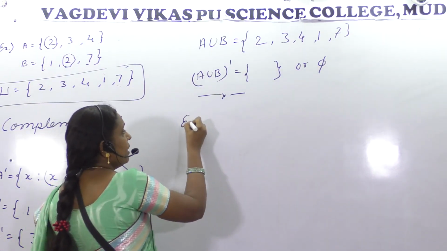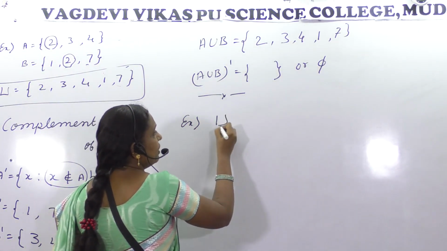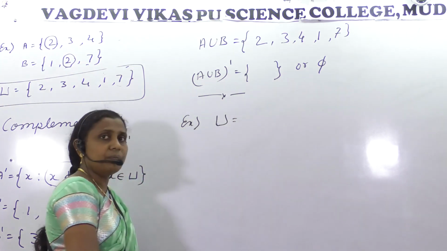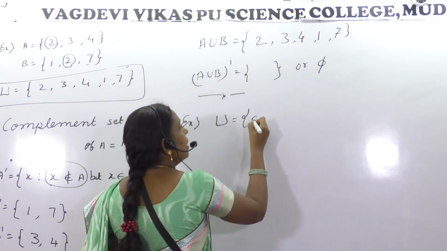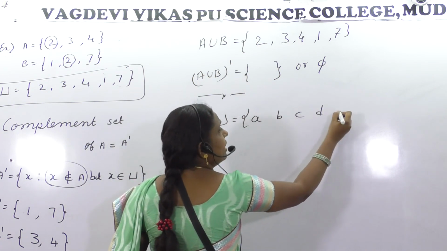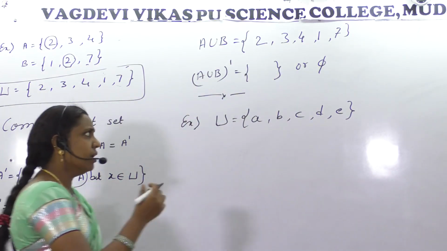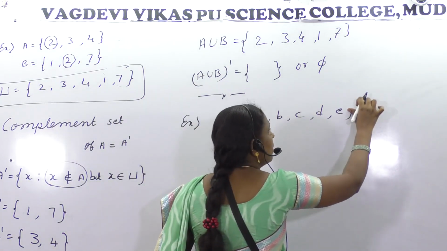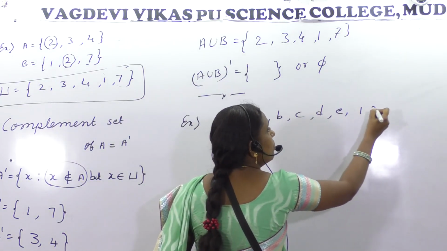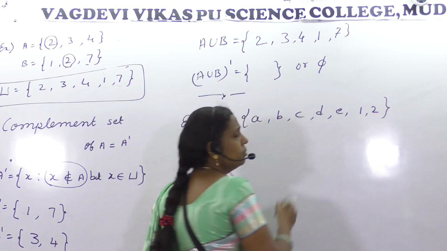Okay, one more example, shall we take? U: suppose A, B, C, D, E, 5 elements are there. Let me include a few numbers as well: 1, 2.